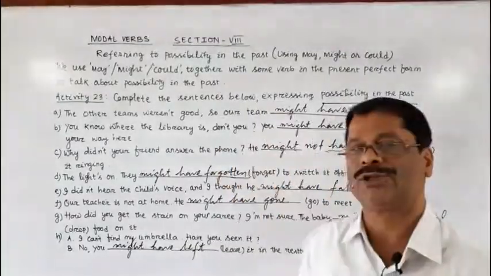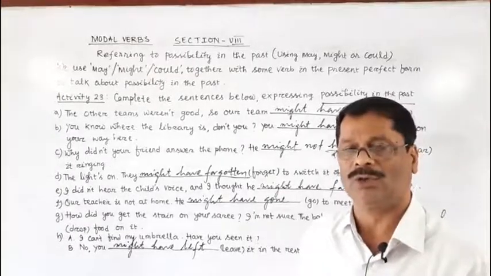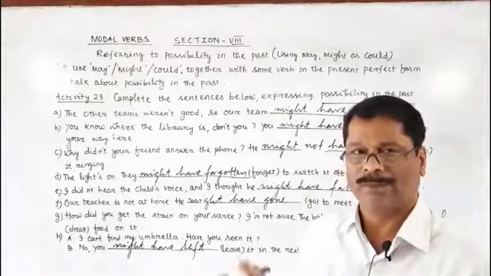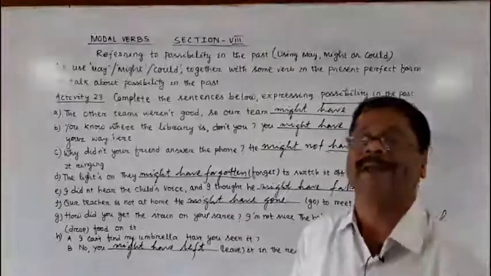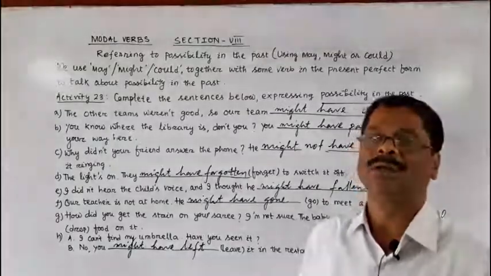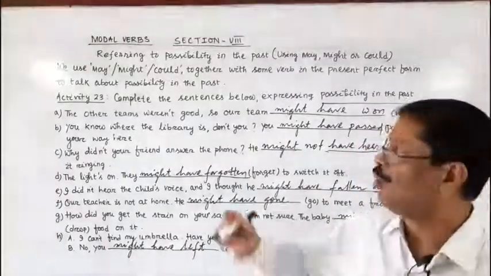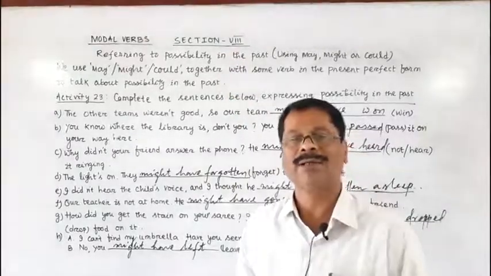You have understood we use may or might or could plus the present perfect form of the verb to indicate the possibilities in the past, or the past possibility. We will go through section 9 in our next video.